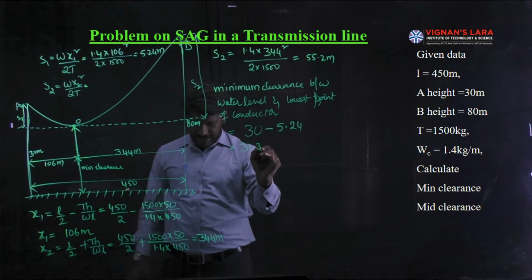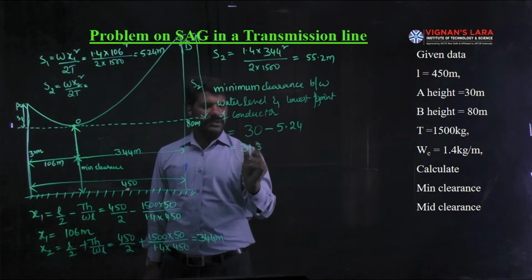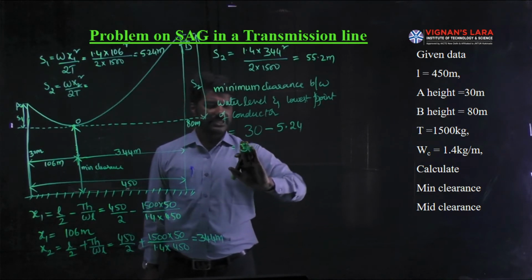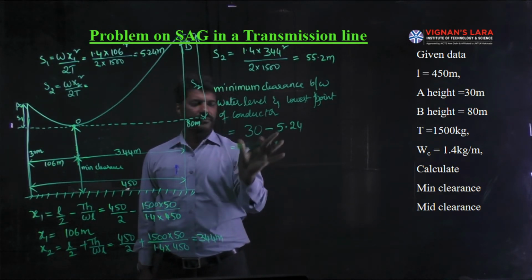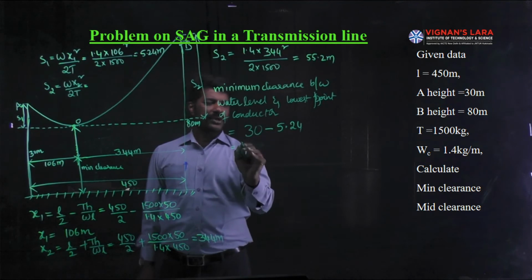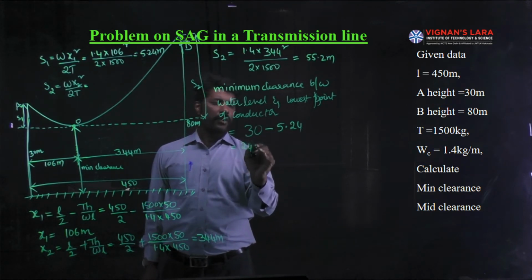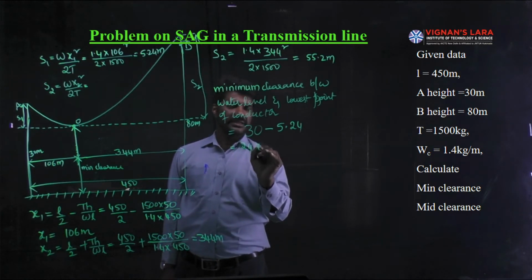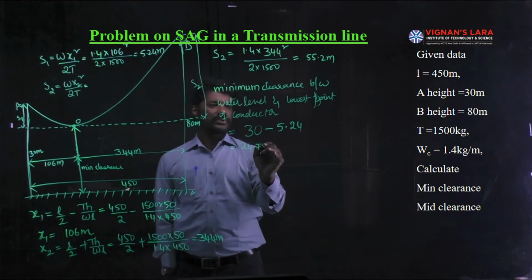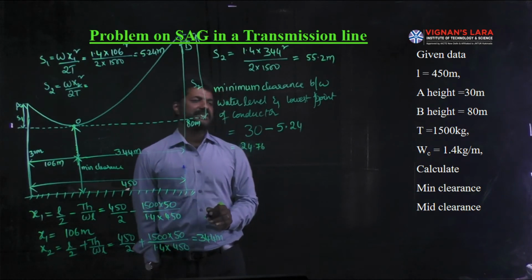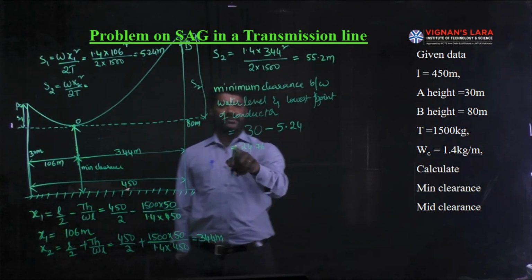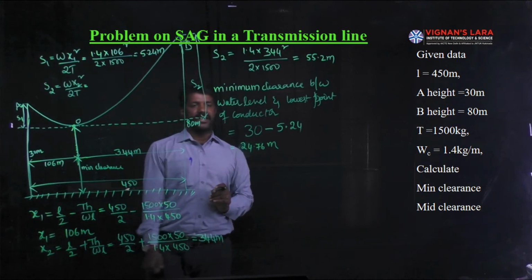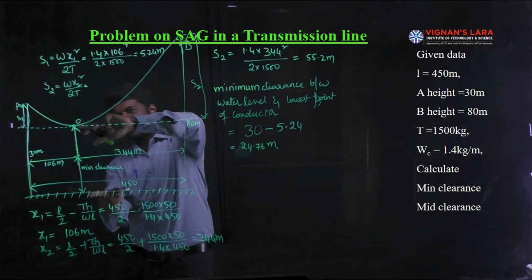Sorry, the minimum clearance required is 30 minus 5.24, whose value is roughly 24.76 meters. This much minimum clearance is required. Okay, so this is the minimum clearance.